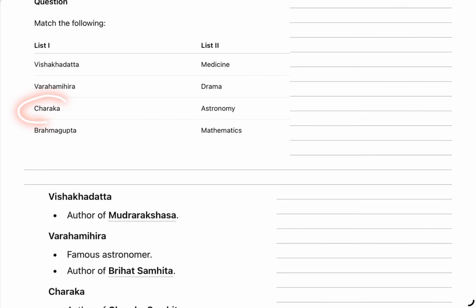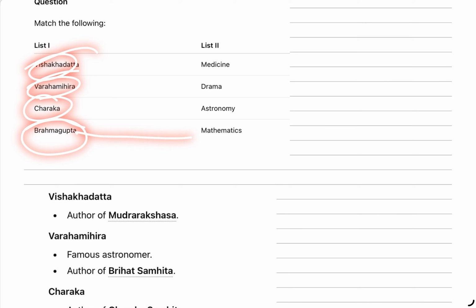You are seeing that the Charaka question has been asked in previous years, and now Charaka is one of the options. Vishakhadatta and Mudrarakshasa have been asked several times. So it makes us think that the works and the persons related to them become important from the UPSC perspective. Then Brahmagupta is related to mathematics. I didn't know about Brahmagupta, but after knowing these three, the only one left is Brahmagupta and mathematics.